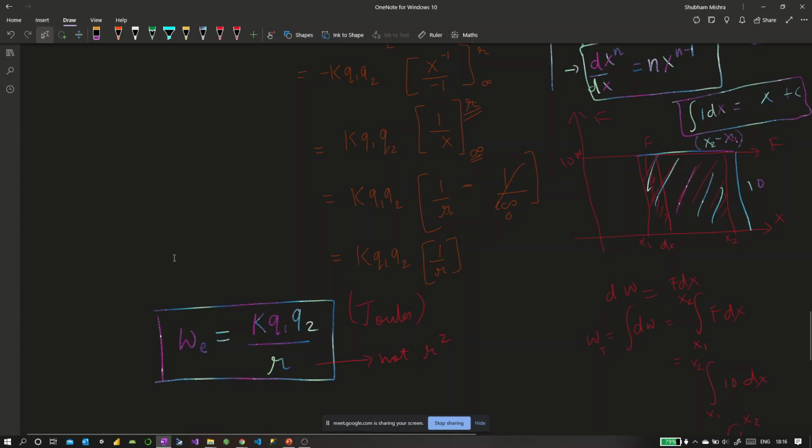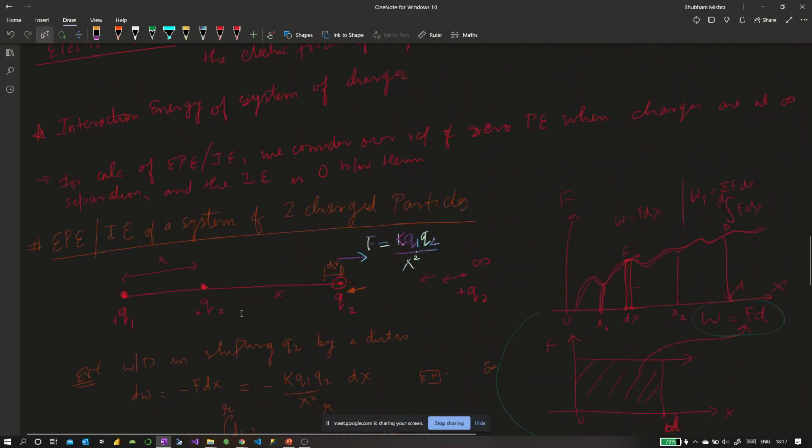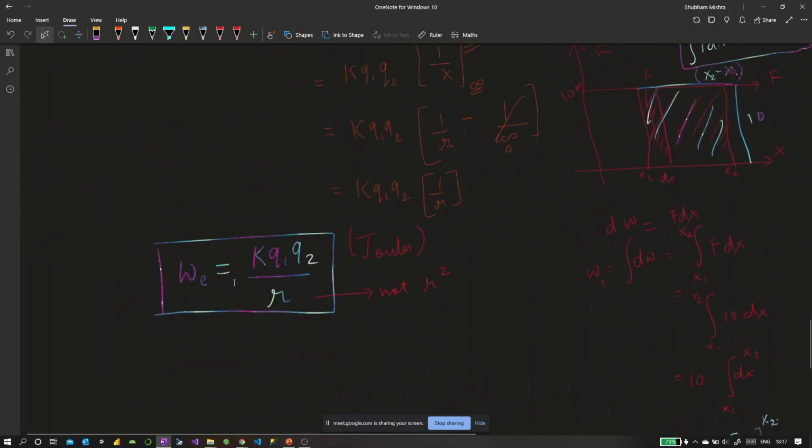Exactly. It inversely varies with the distance. So the closer you bring the charges together, the larger the work you would have to do, right? But assuming that both the charges were positive. If the charges were of opposite signs, then it would be negative. Now, when you reduce r, this would increase in the negative direction. That makes sense, right? When you have charges of opposite nature, you don't have to do any work. They would by themselves try to come together. You don't have to apply the external force. Rather, you would have to apply the force to stop them from getting stuck, and hence the work done would be negative in that case.